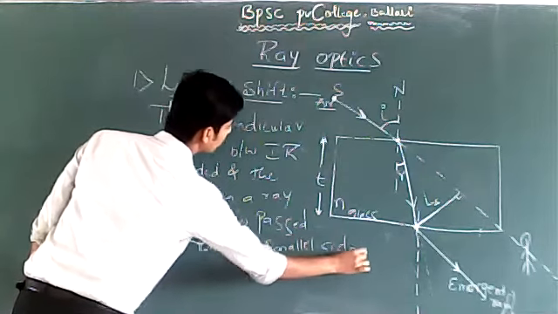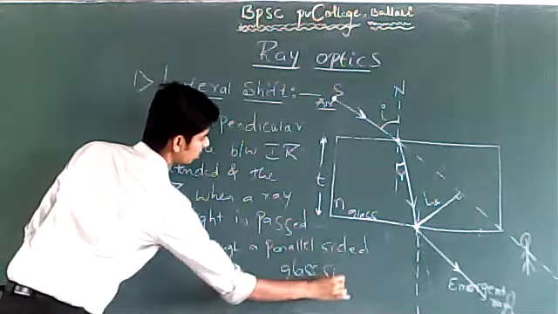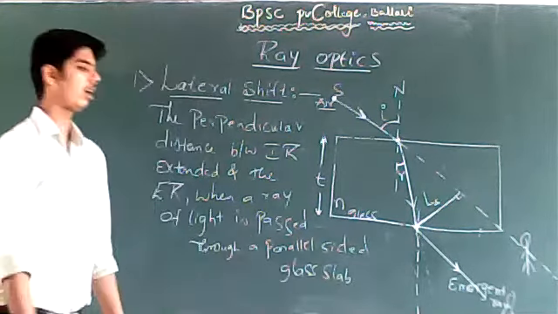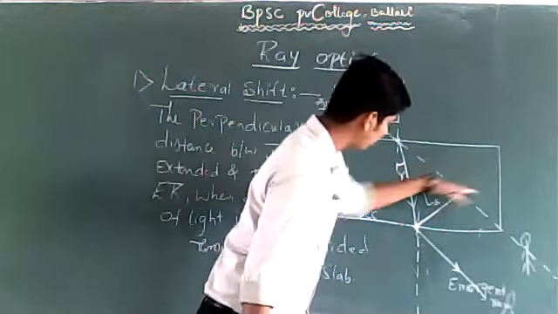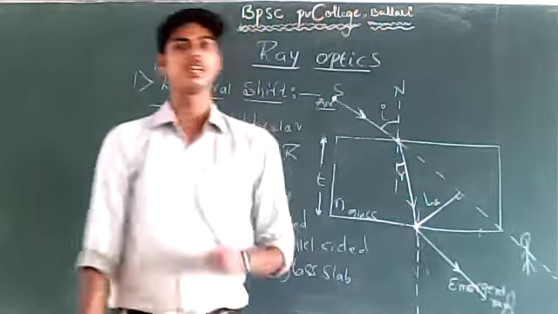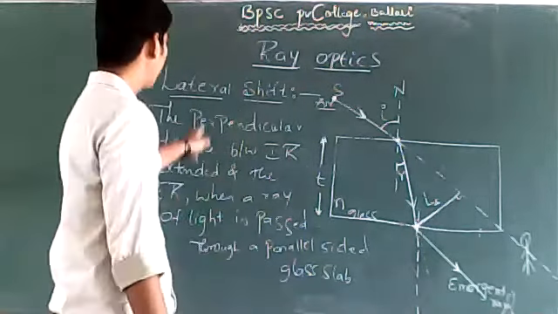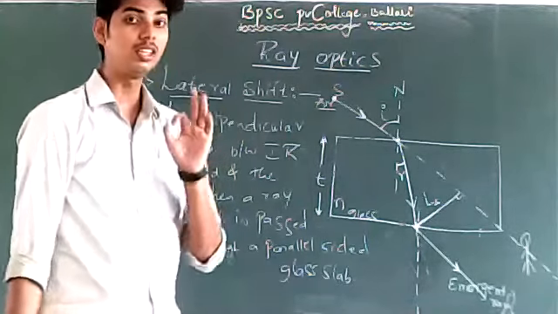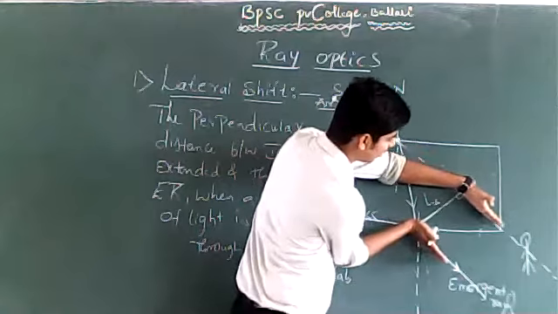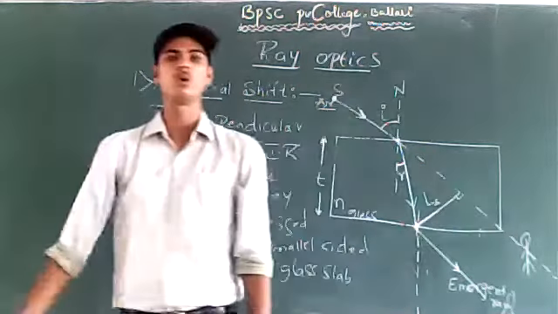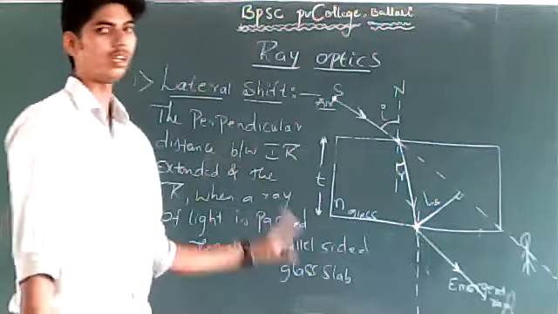In this case, the incident ray extended and the emergent ray remain parallel to each other. Both are parallel, right? So this is known as the lateral shift.